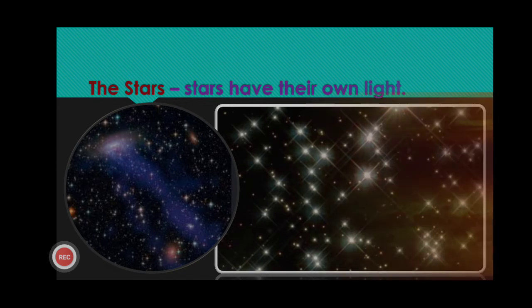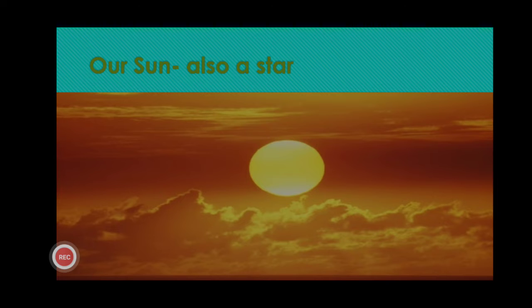Sometimes, children, you can see some patterns of stars also. We will know about them also. First, children, our sun. Our sun is also a star. Do you know? Our sun is a star and it is the main center of our solar system. Our sun has huge energy and it seems like a ball of fire.